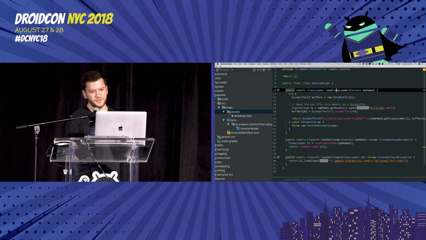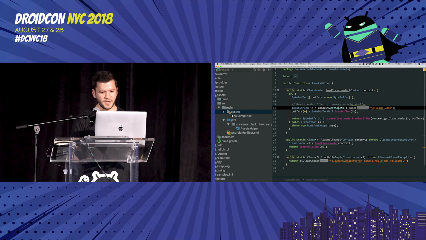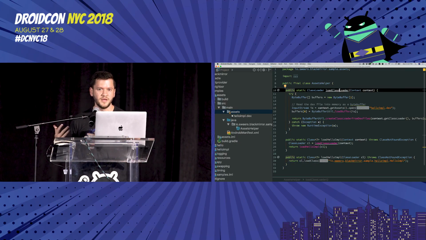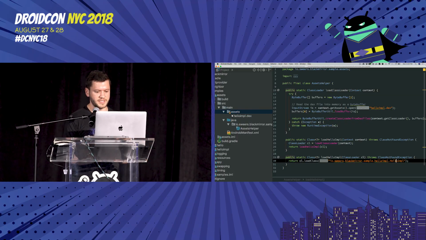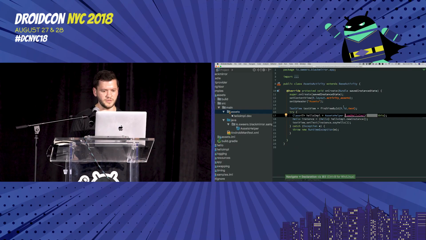With this, we can load up this Dex file as an input stream from assets, create a byte buffer representation of that, pass that into the hidden constructor for a path class loader, and then we get a fully functional class loader wrapped around that Dex file. We can then reach into that Dex file, ask for the hello implementation class that we're looking for, and start doing things with it.